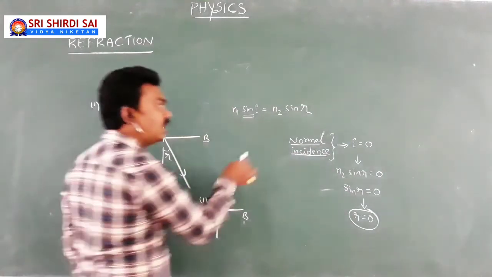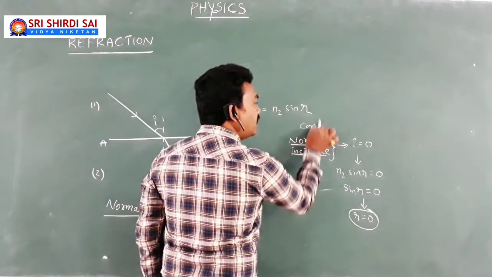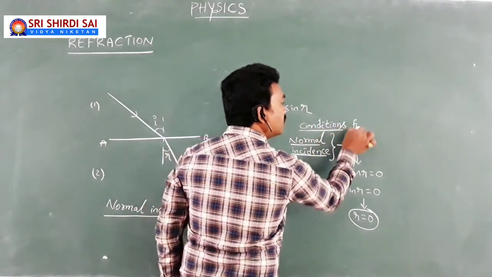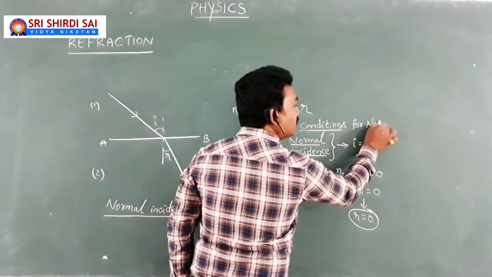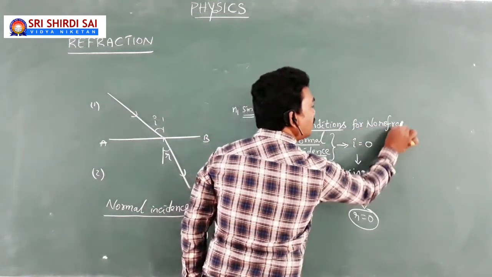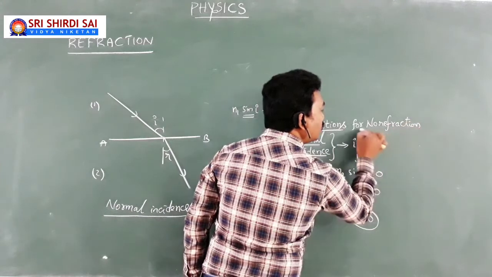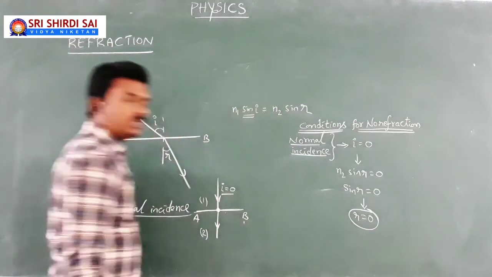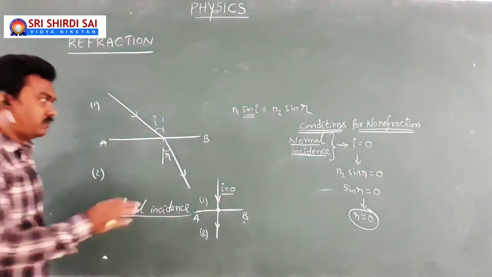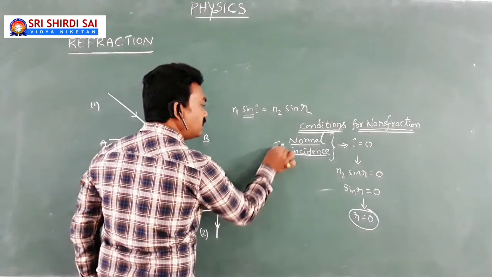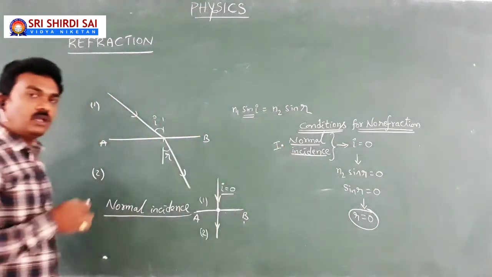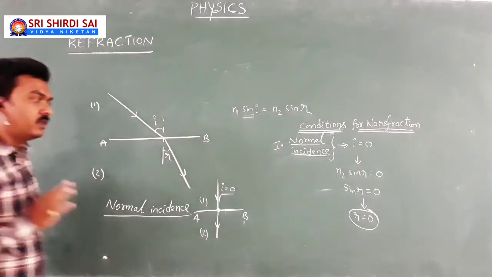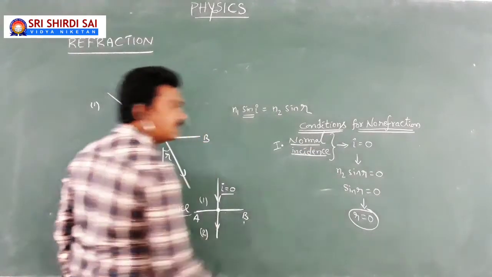My conclusion is all about deriving the conditions for no refraction, meaning under what situations my light goes without any deviation. The first point is normal incidence. If a light ray falls perpendicular to the interface while traveling from one medium to another medium, then no refraction takes place. Here is the explanation.